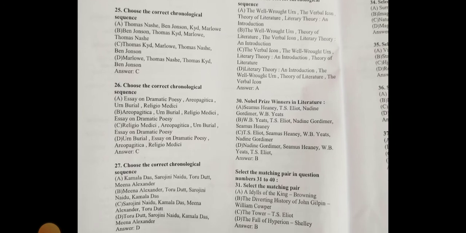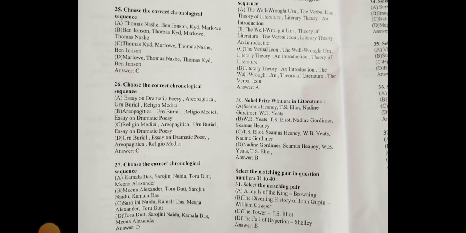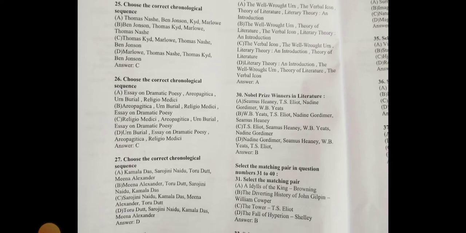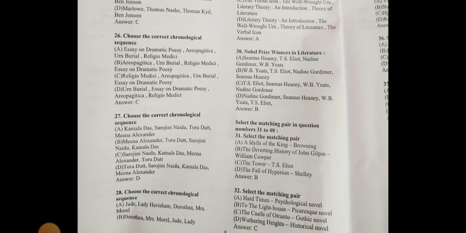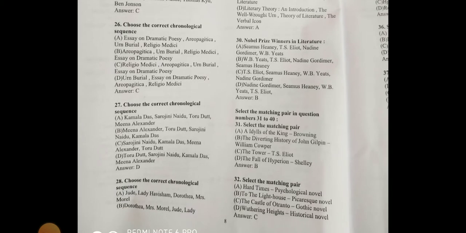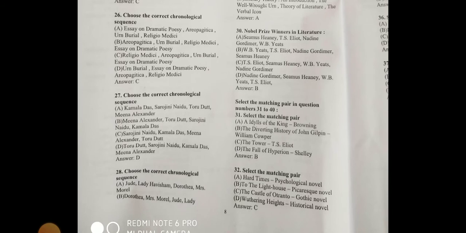Next one is, choose the correct chronological order. So the first will be Religio Medici, then comes Areopagitica, Hydriotaphia, and then Essay of Dramatic Poesy. Next is, we have to choose the correct chronological sequence. So the right answer is Toru Dutt, then comes Sarojini Naidu, then comes Kamala Das, then comes Meena Alexander.